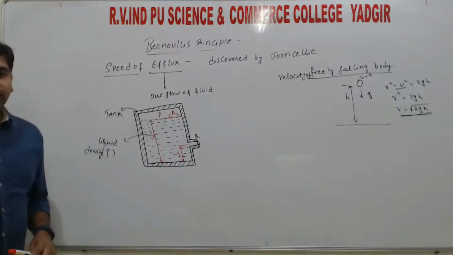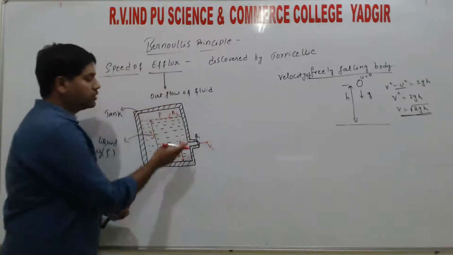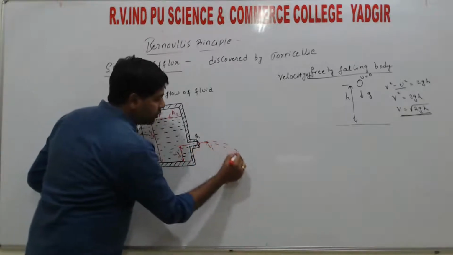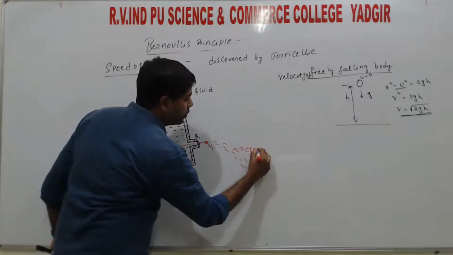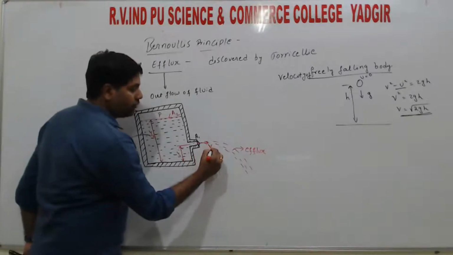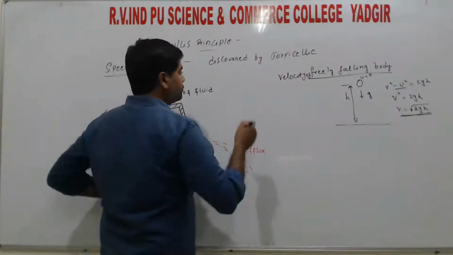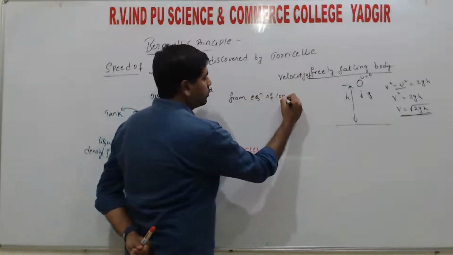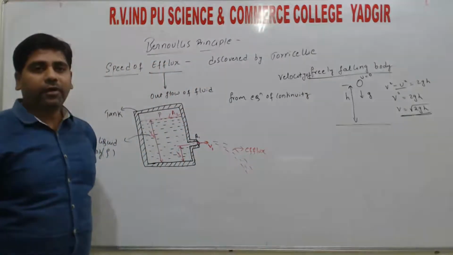From the equation of continuity, the liquid will flow out, which we call efflux, moving with velocity v1. The equation of continuity says a1 v1 equals a2 v2.